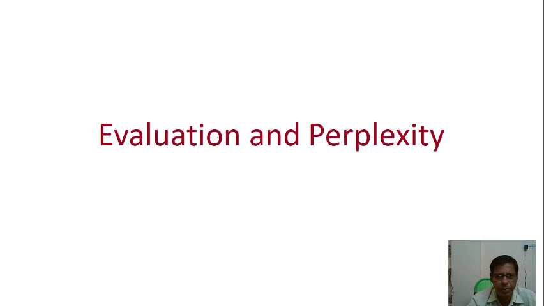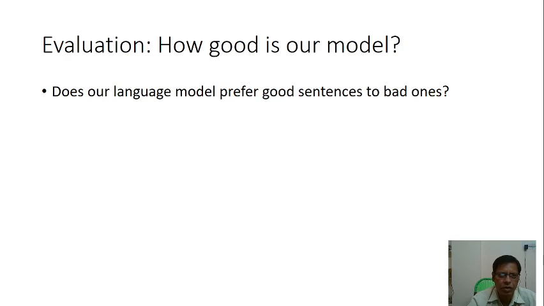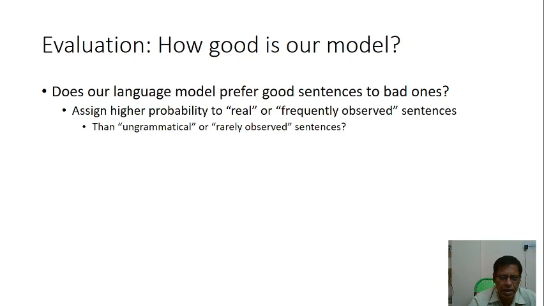Evaluation and perplexity is about how good our model is, that is, does our language model prefer good sentences to bad ones? It assigns higher probability to real or frequently observed sentences than to ungrammatical or rarely observed sentences.